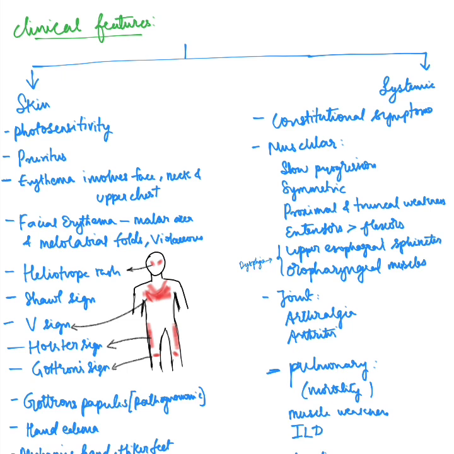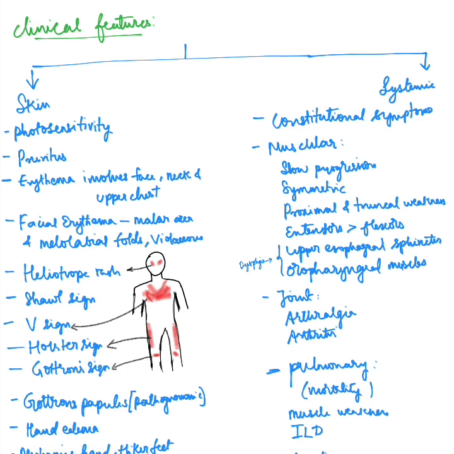The skin manifestations are, first is photosensitivity, and how this photosensitivity differs from that of SLE is that it is associated with pruritus and erythema that involves the face, neck, and upper chest. And the facial erythema, it is seen on the malar areas and it involves the nasolabial folds and it is more violaceous. Whereas that in SLE, it involves malar areas, it spares the nasolabial folds and it is more erythematous and there is no pruritus.